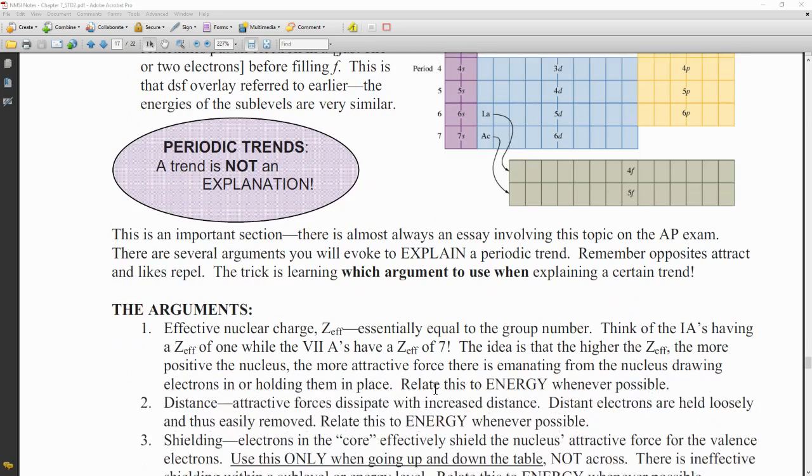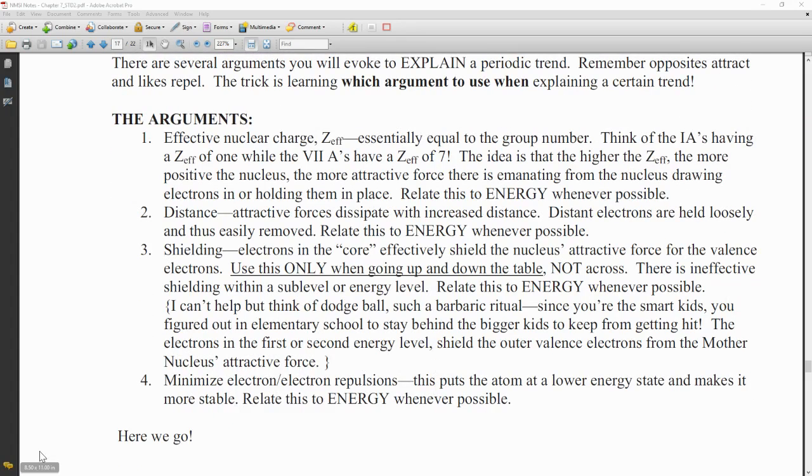Okay, so let's talk a little bit about the arguments that we're going to use. It really comes down to 4 arguments. And the first one is effective nuclear charge, or Z, and then we use subscript EFF for effective. It's essentially equal to the group number. The idea is that the higher the effective nuclear charge, the more positive the nucleus and the more attractive force there is emanating from the nucleus that draws the electrons in or holds them in place.